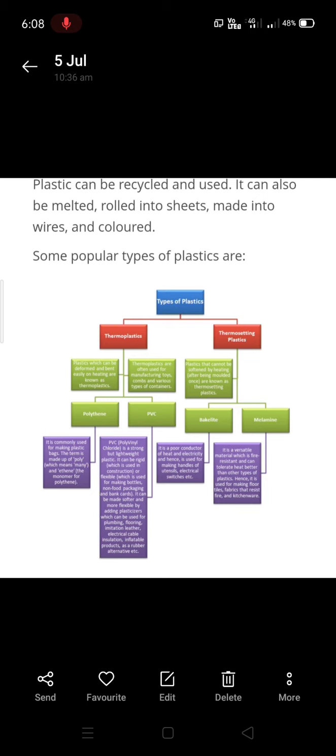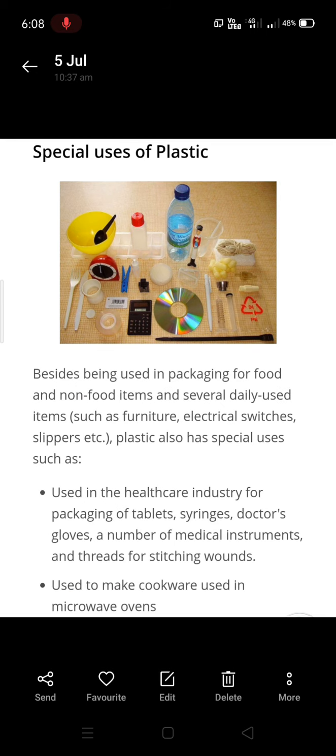Now we'll move to special uses of plastics. Generally, plastic has certain advantages. It is non-corrosive, light in weight, strong and durable, and it's a poor conductor of heat and electricity. And the special uses are, it is used in several daily used items such as furniture, electrical switches, slippers, right? And it's also mainly used in the healthcare industry for packaging of tablets, syringes, doctor's gloves, and a number of medical instruments and threads for stitching wounds.